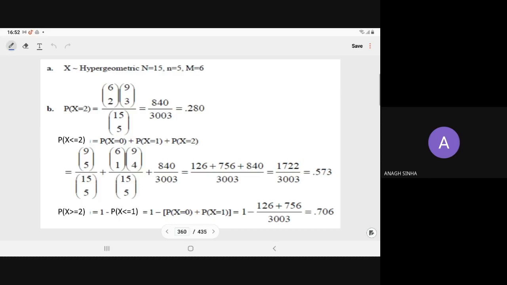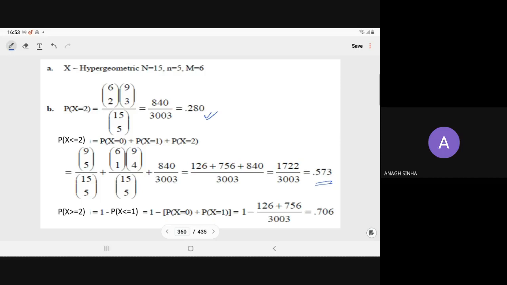So 6C2 times 9C3 divided by 15C5. So you will get the required probability. Here you cannot apply the binomial approximation. Then the probability of X less than or equal to 2, meaning at most 2, is the probability X equal to 0 plus probability X equal to 1 plus probability X equal to 2. So here you will get the required probability, which will come to 0.573.